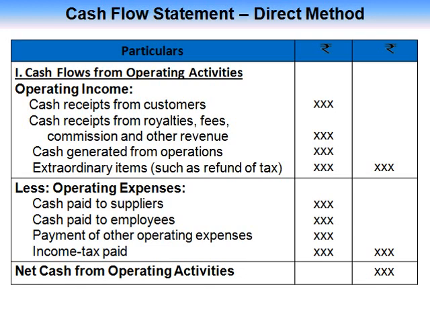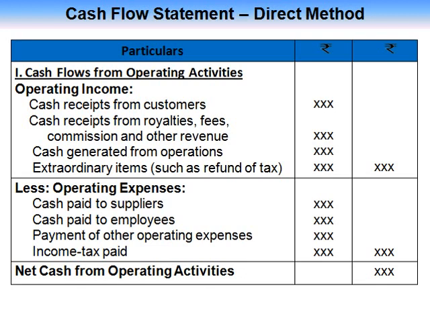Now we are going to see cash flow statement under direct method. In this case, we have to calculate net cash from operating activities, investing activities, and financing activities. The first case, cash flows from operating activities. As we know, operating activities are the activities which are directly or indirectly involved in the operations of the business. So operating income less operating expenses, we get net cash from operating activities.